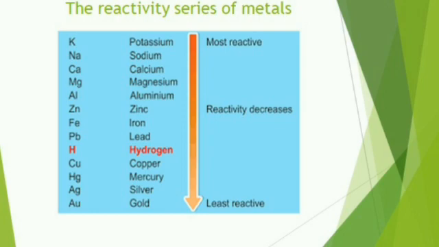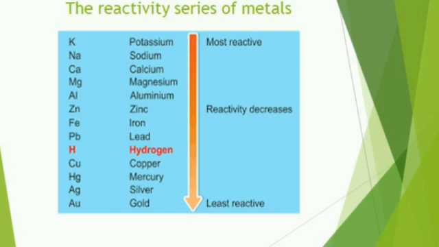Here zinc is placed above copper, which means zinc is a highly reactive metal and copper is the least reactive metal. So zinc can replace copper from copper compound. Clear? This is known as displacement reaction.